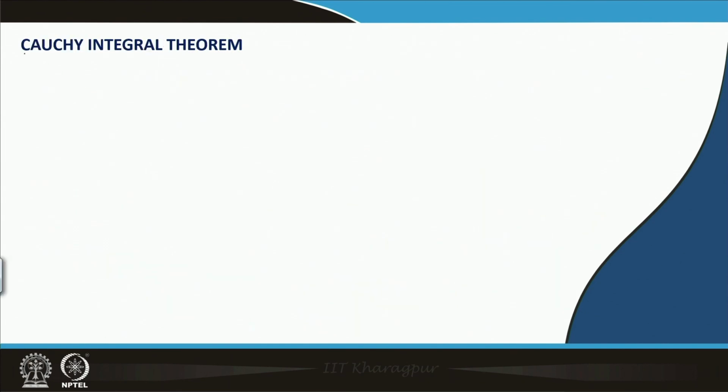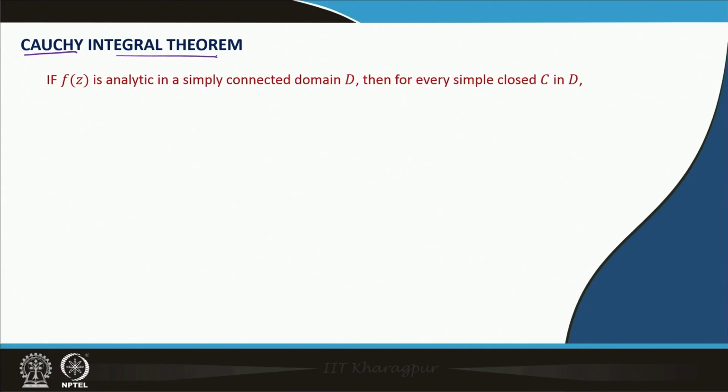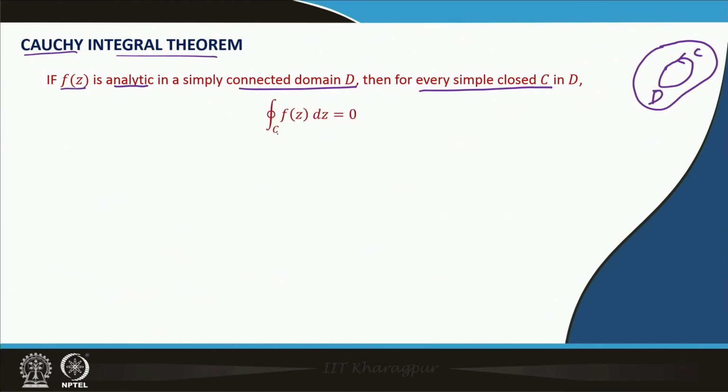For the Cauchy integral theorem, it says that if f(z) is analytic in a simply connected domain D, then for every simple closed curve C in D, we take any simple closed curve C in this region D, the integral of the function f(z) over this closed curve C will be 0.